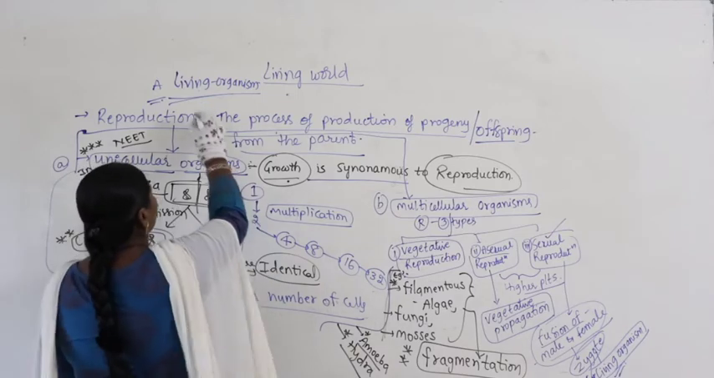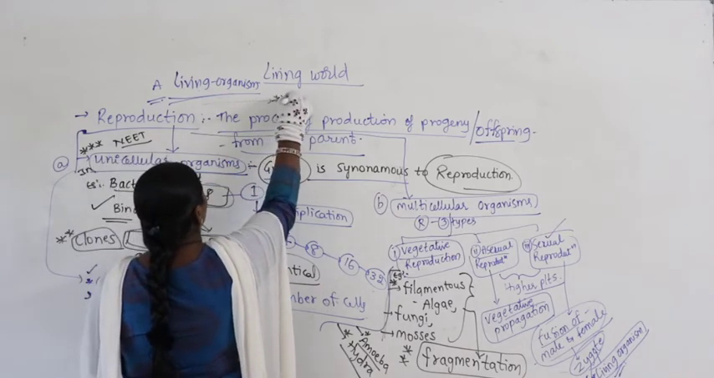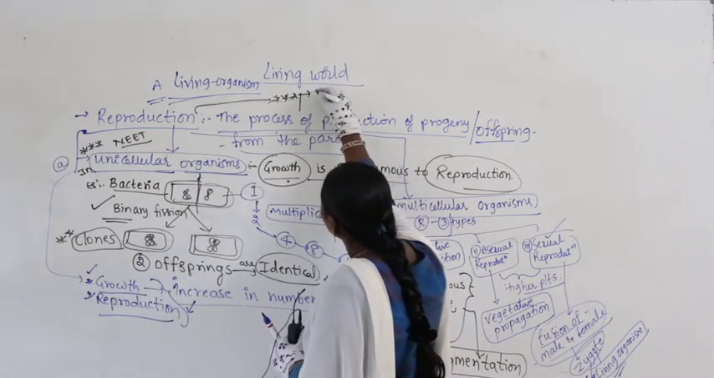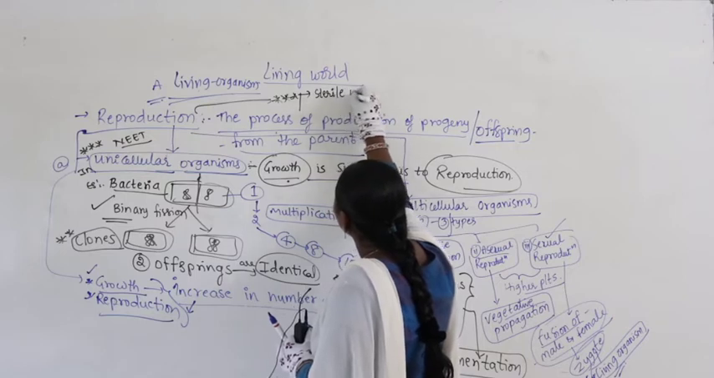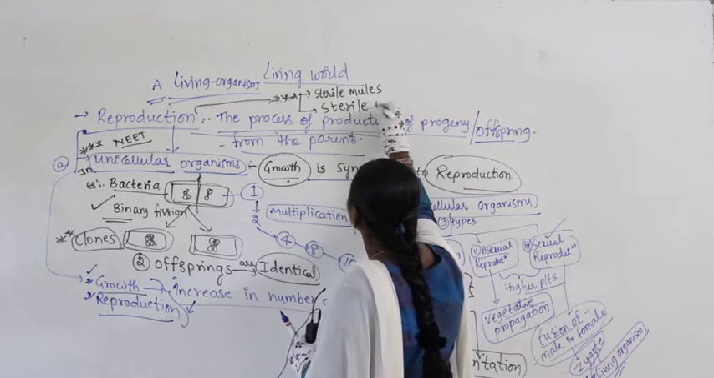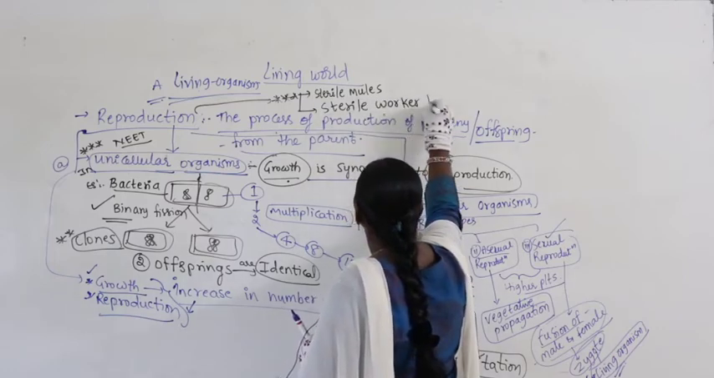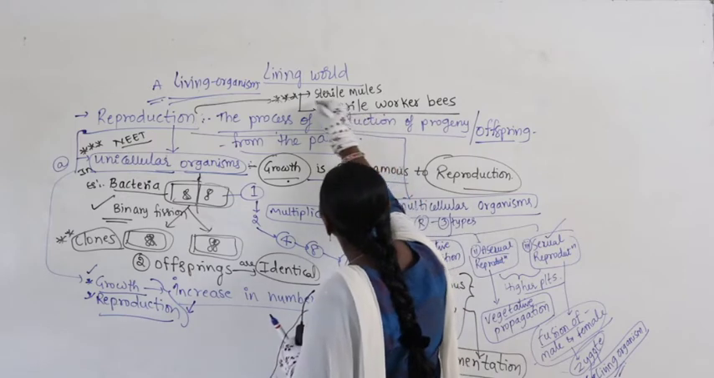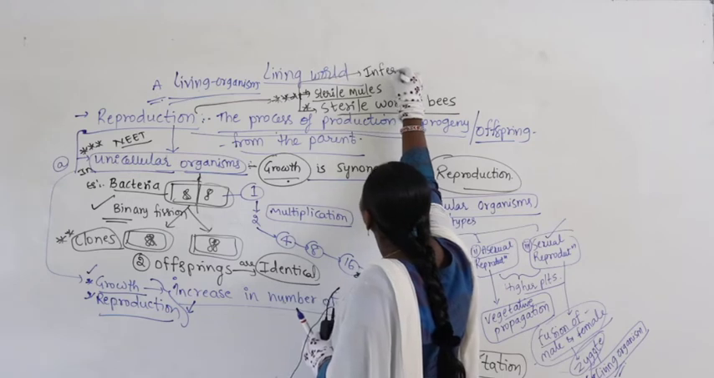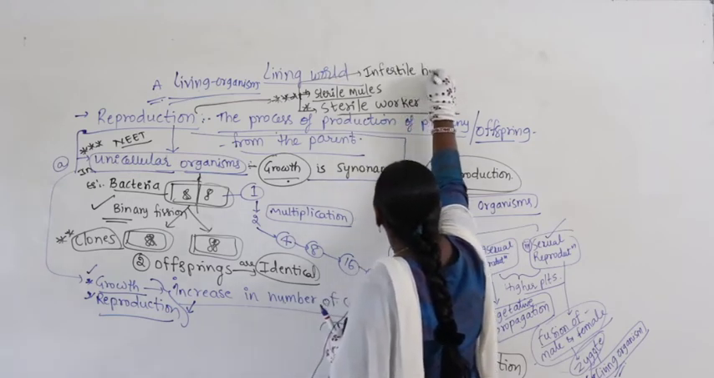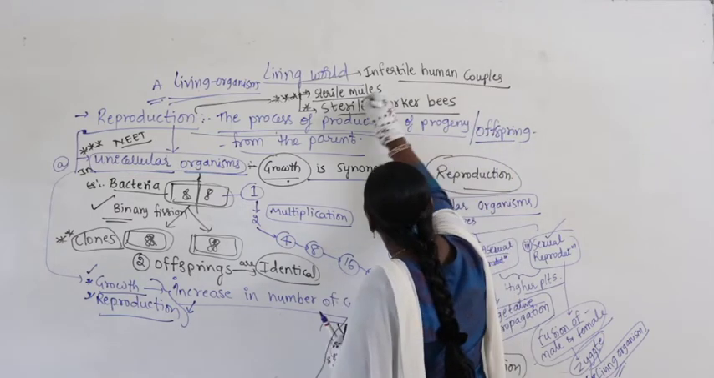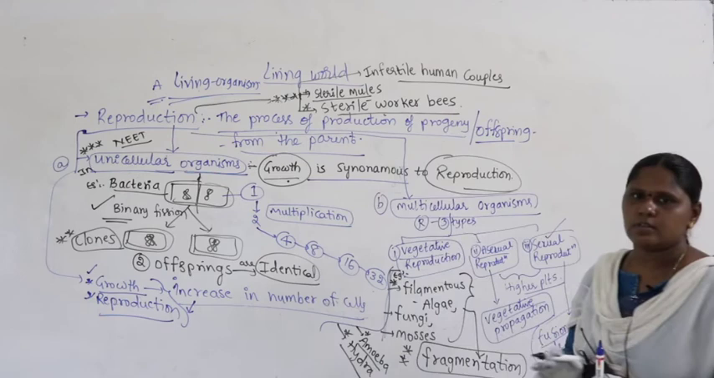So let us write here, reproduction. If you take reproduction, the most important examples we can take are sterile moles, sterile worker bees, as well as infertile human couples. Now these are exceptions.